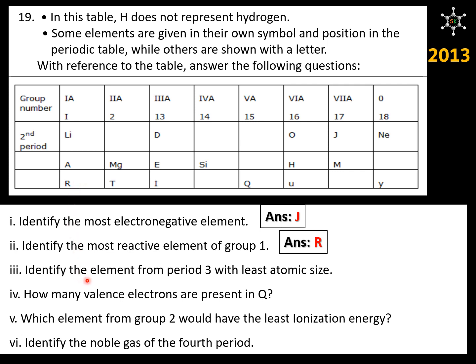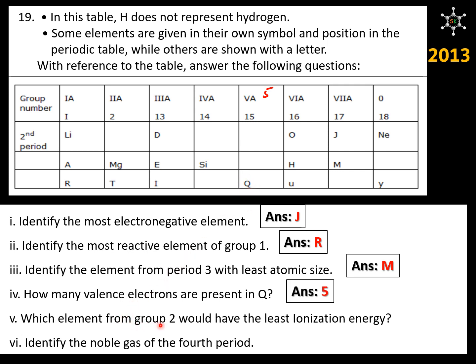Identify the element from period 3 with least atomic size. Atomic size across the period decreases. So, in period 3, if we start moving to the right, then the smallest atom is M, that belongs to group 17. How many valence electrons are present in Q? Q belongs to group 15. In group 15, we have 5 valence electrons. So, Q also must have 5 valence electrons.